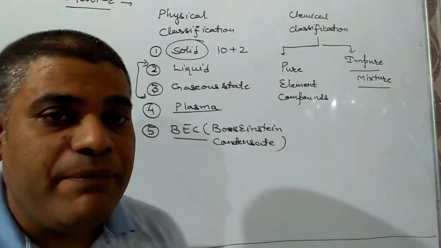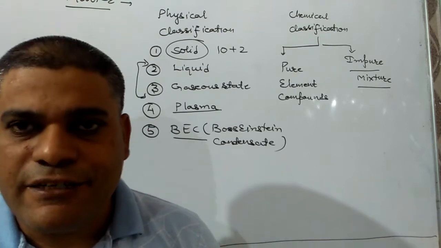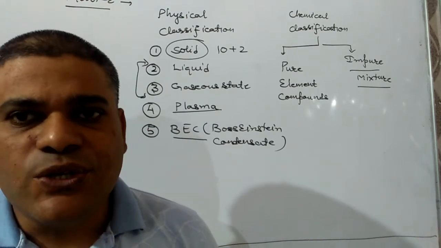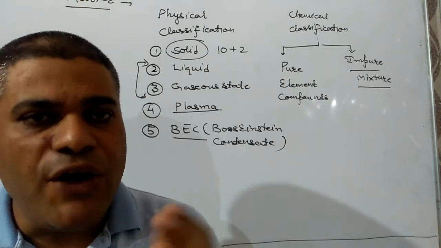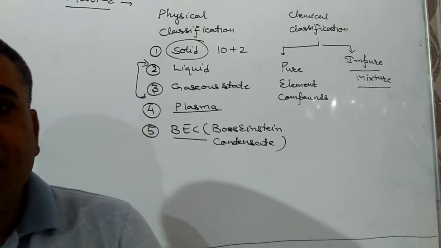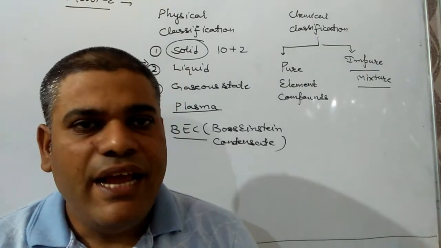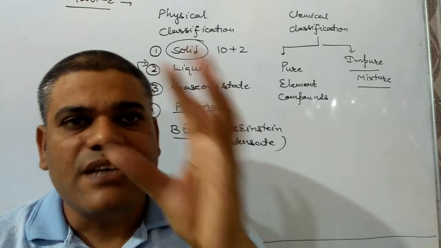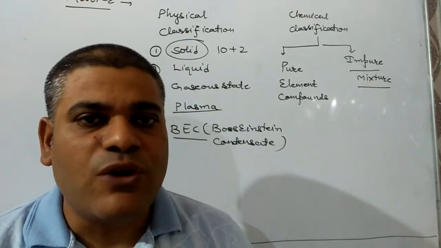The first question might be, what is the fourth state of matter? Then our answer will be plasma state. Now, the question is, what is plasma state? Plasma state means the ionized gas particles at very high temperature. As we know, the stars are made up of gases, so there is very high temperature at their core.